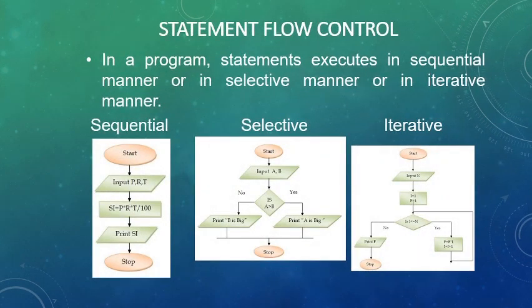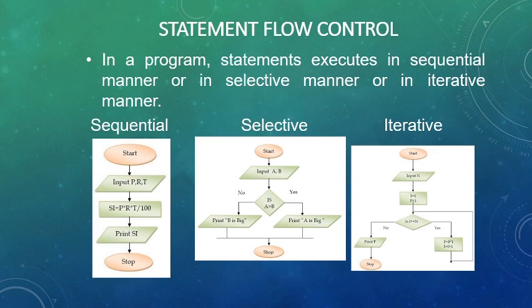Statement flow control is of three types in any programming language: sequential, selective, and iteration. Sequential means the program starts from the beginning and goes to the end without any condition testing. It has to flow step by step.